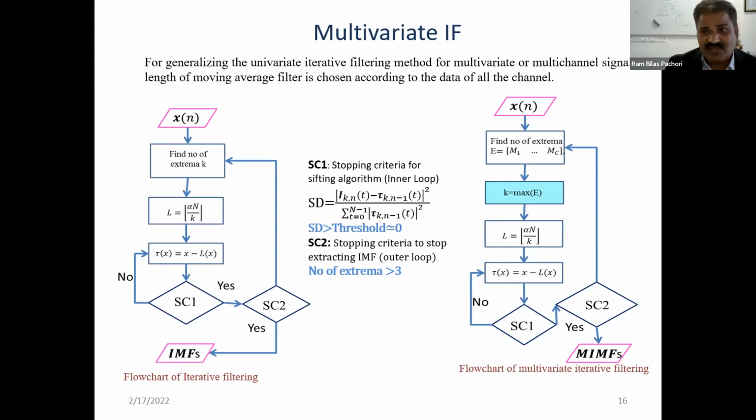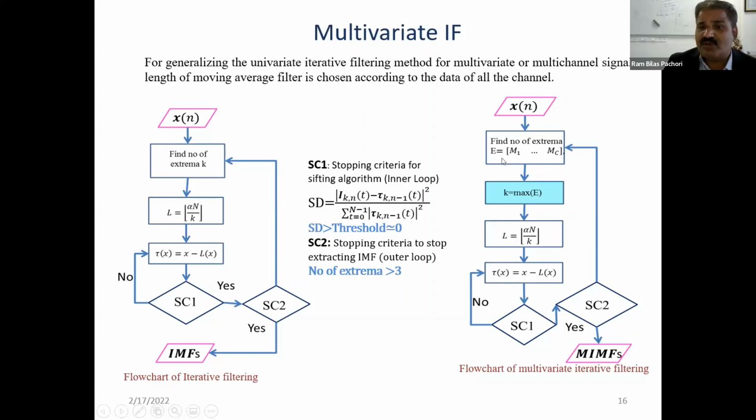And we have extended that for multi-channel data analysis, so multivariate EEG signal analysis. When you apply this framework directly, each channel will have different maxima and minima, so you will have a different number of components. So we have suggested this framework for multivariate iterative filtering. This is a signal x(n).